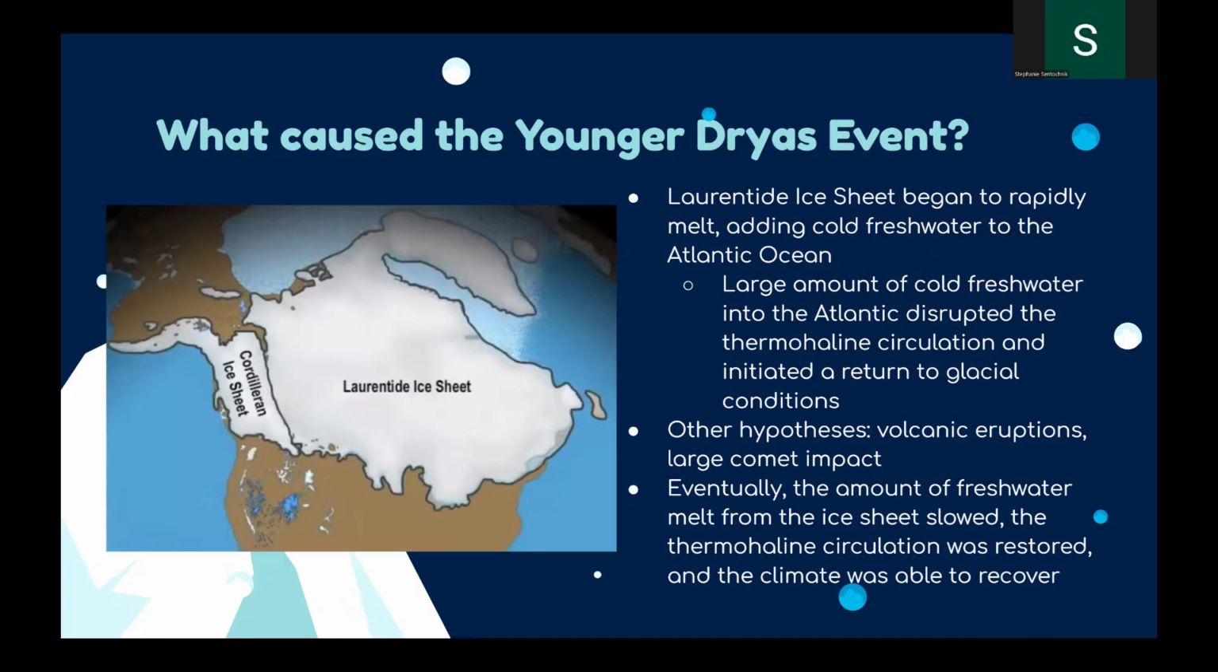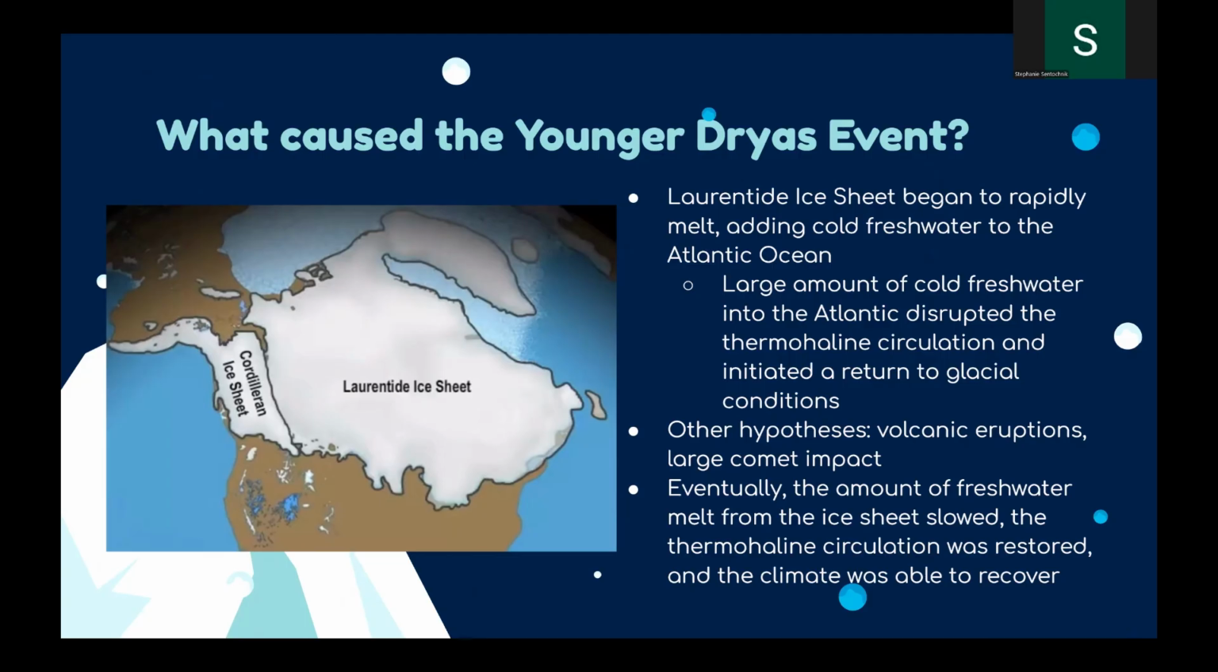So, now let's get into what actually caused the Younger Dryas event. There are many hypotheses, but the most widely accepted is that the Laurentide ice sheet began to rapidly melt, adding cold, fresh water to the Atlantic Ocean. On the left here, we have an image of this ice sheet, which covered what is modern day Canada and a little bit of the United States.